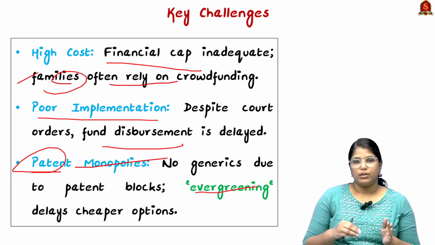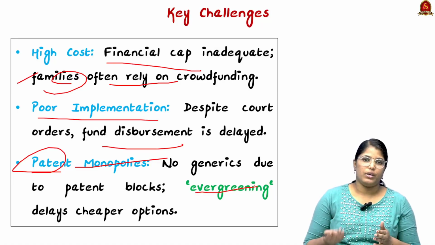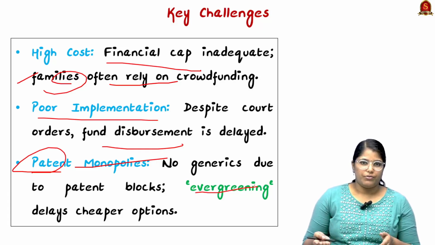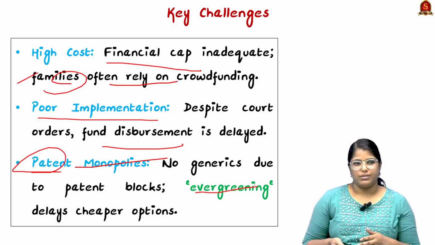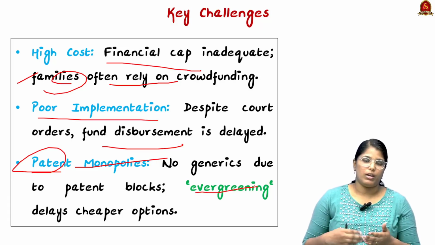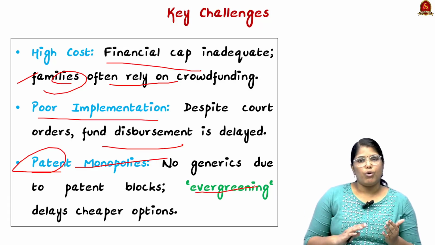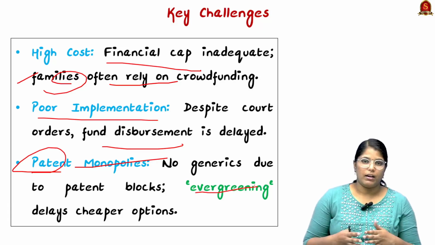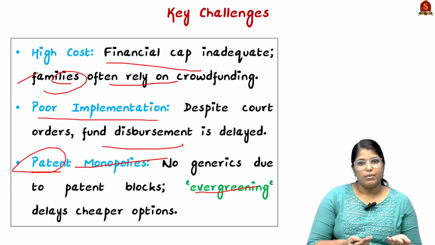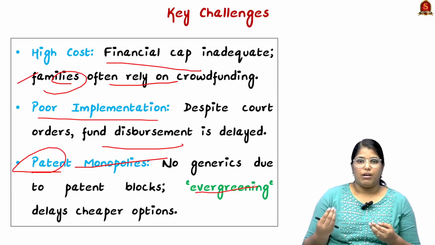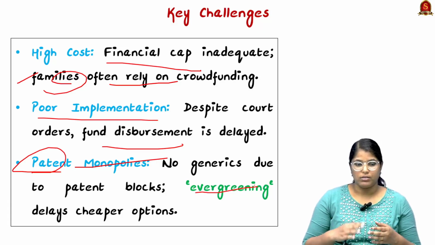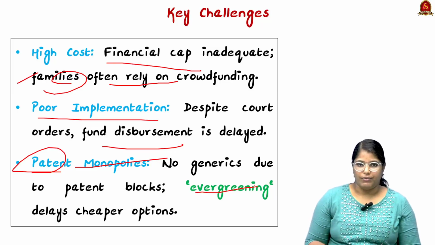While doing it, during the patent duration, they have to get permission from that patent holder. Except that, after the completion of the patent, they can use it for general purposes. So this is how it is implemented in our country, or even in the world. But what happens during this evergreening process is, the patent will be continuing n number of times. So even the affordable way to get that particular treatment is hindered here. So this is a very big challenge that we are currently facing.